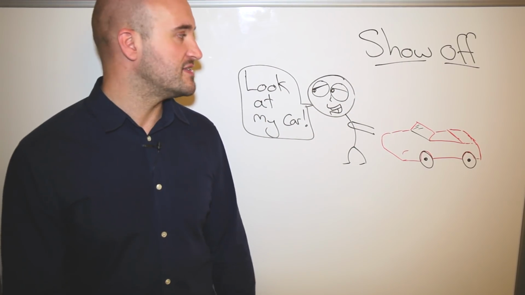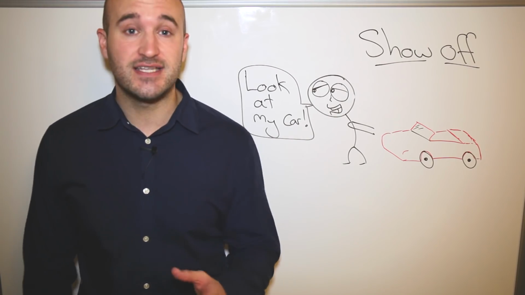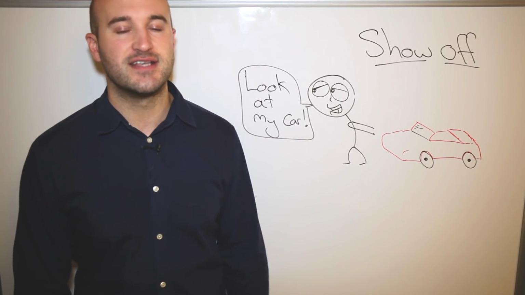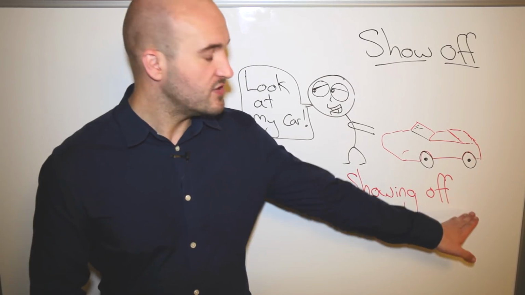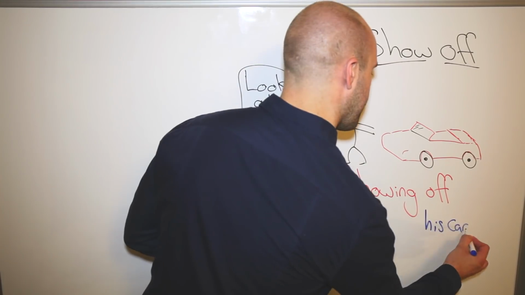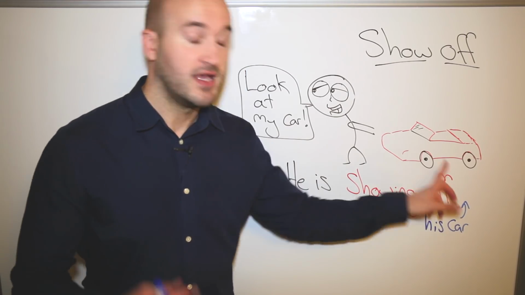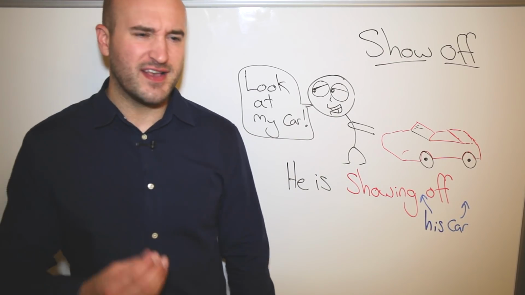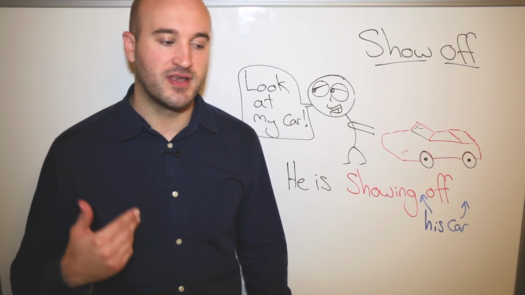if you're one of those people that says, hey, look at my car, it's worth £1 million, then you're an idiot and you should stop showing off. Showing off is annoying. Whole sentence, he is showing off. You'll notice it doesn't have an object, but it could. We could say, he is showing his car off, or he's showing off his car. You have a choice. You don't have to use the object. Only with expensive things you buy? No, but you want to say, look at me, I'm cool because I have it.